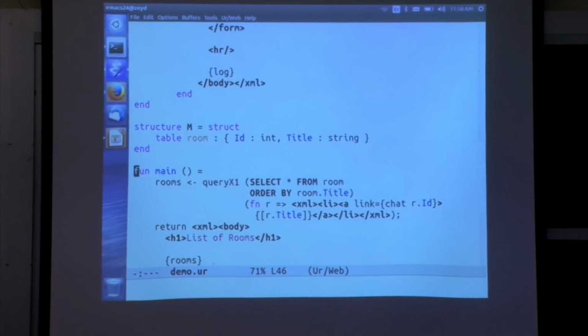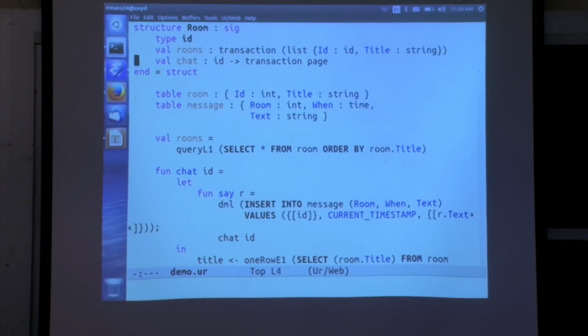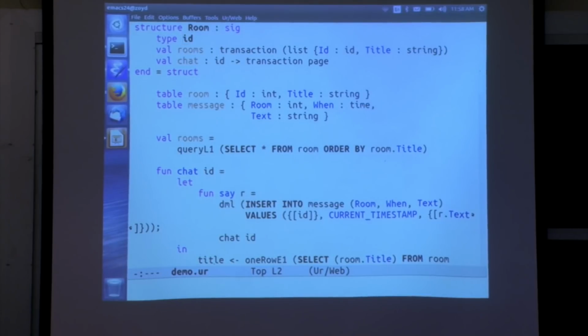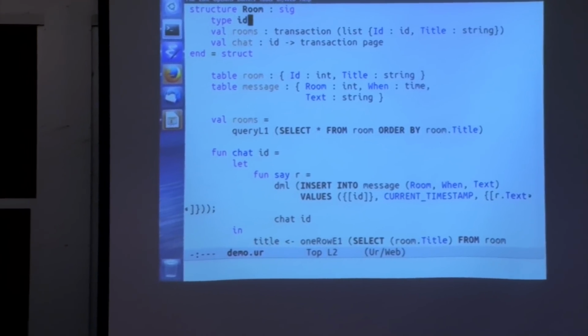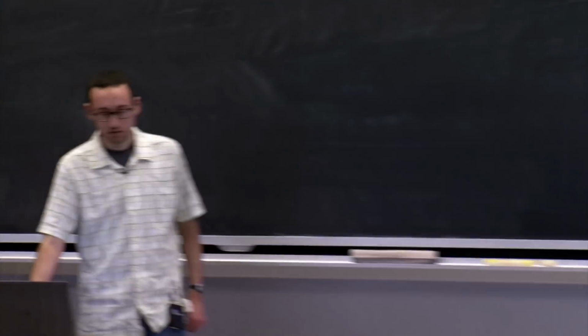Why, if ID is only associated with the rooms, why don't you create the single type ID? Why not just have the room with the type? So you're suggesting we have inside this module an abstract type called room, which contains both the ID and the title. Is that right? I was asking, why do you need to expose the separate ID type to the user when they really care about the room? Why did it have to know about the ID?